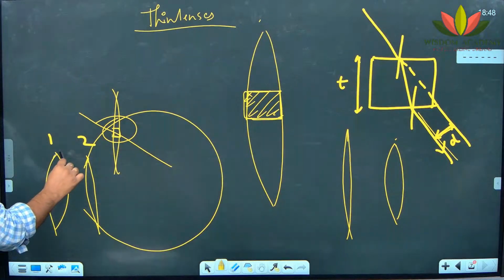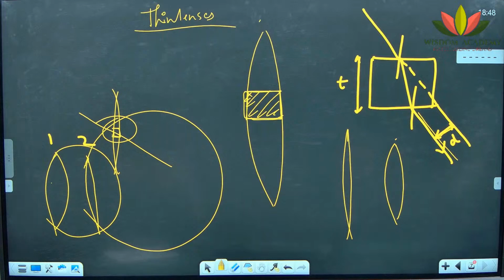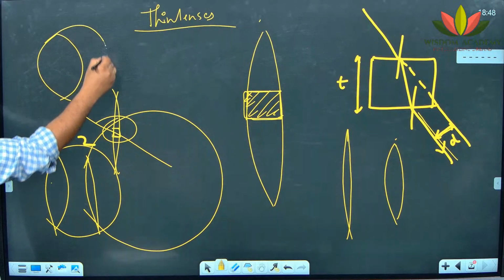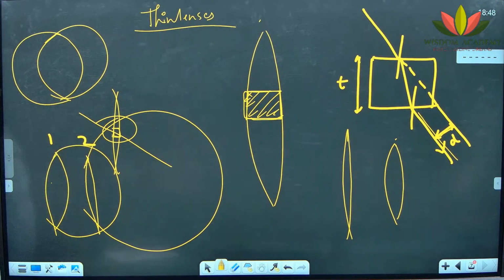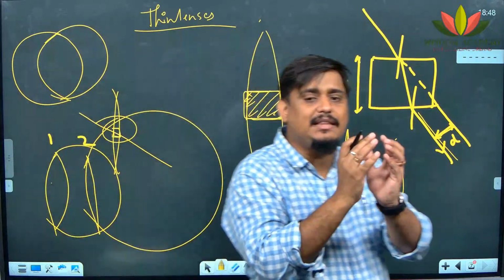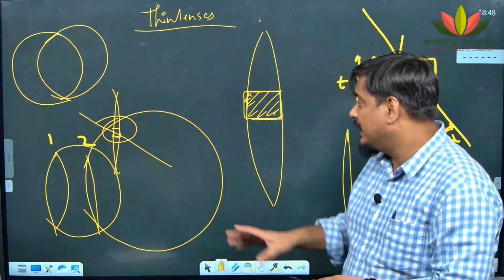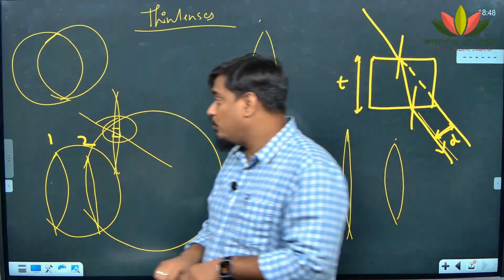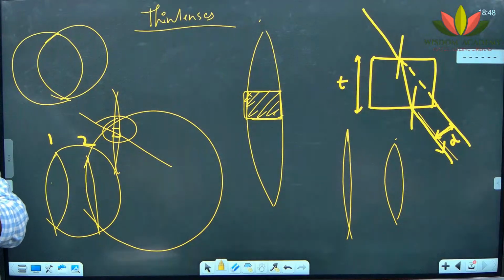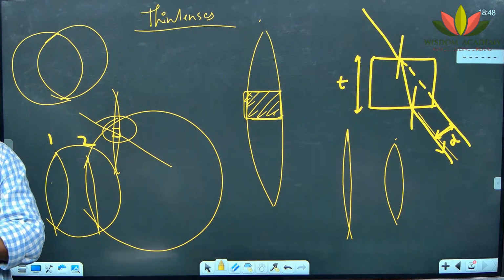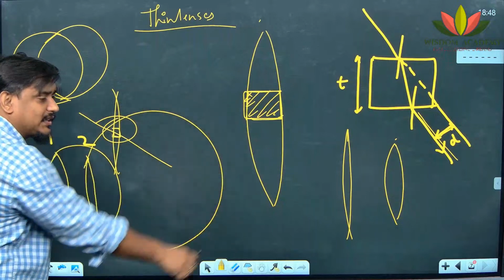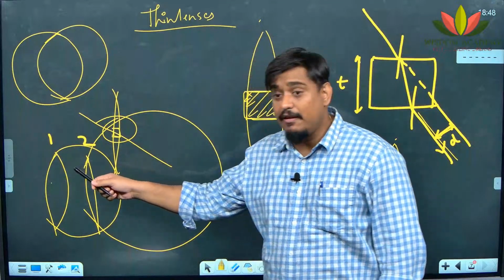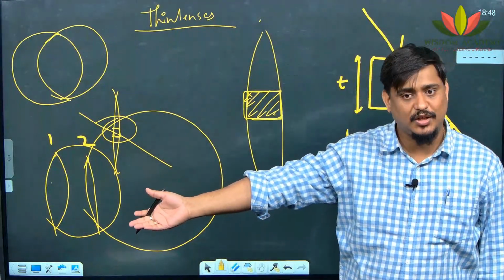Can you feel? This will have a smaller sphere. Can you feel it? If I make it further bulged, it will have further smaller sphere, isn't it? Are you feeling that? So, as we make the lenses bulged, then its capability to converge light changes. It reduces actually. So, the less bulging is there, the bigger the sphere will be, and the light will focus little later. Are you getting my point?